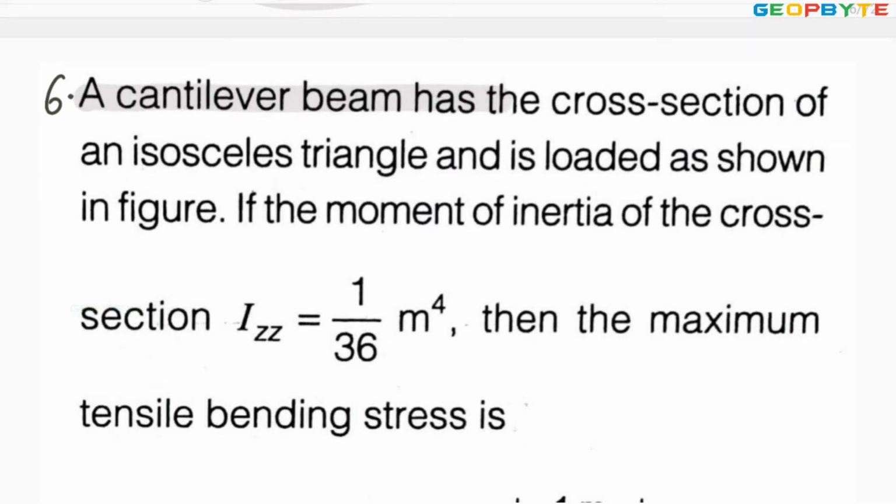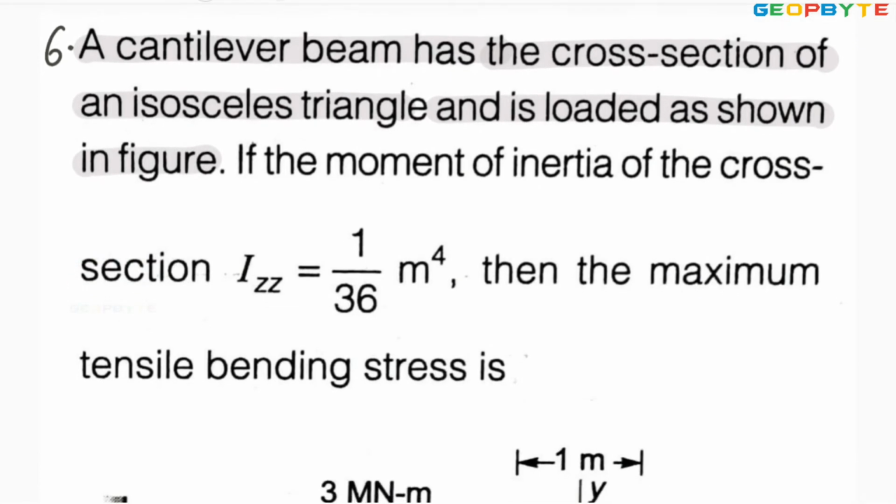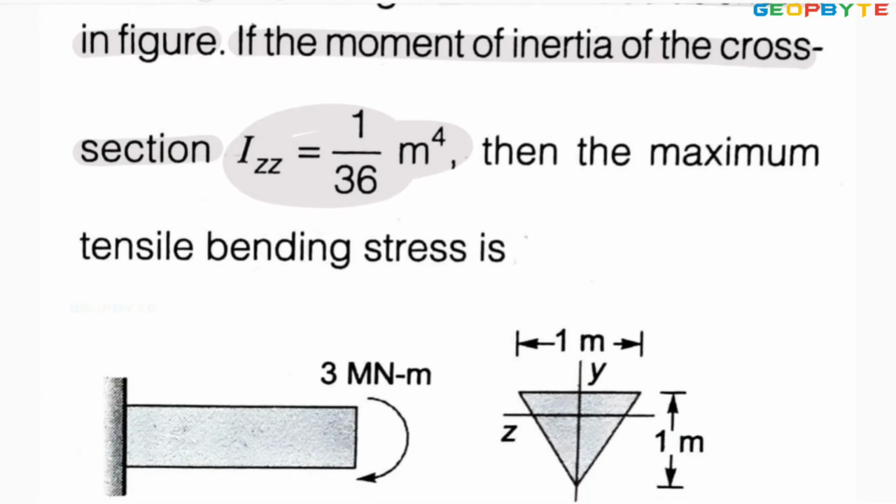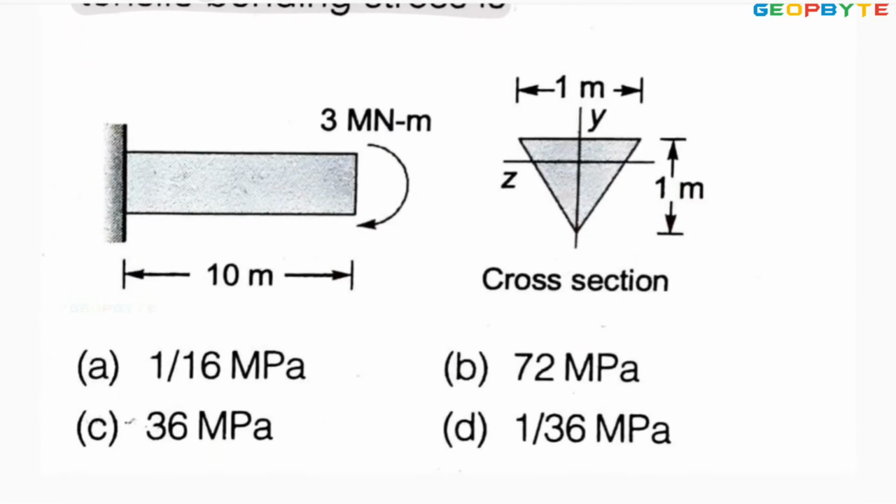A cantilever beam has the cross section of an isosceles triangle and is loaded as shown in figure. Okay, it is given in the figure. If the moment of inertia of the cross section is Izz equal to 1 by 36 meter power 4, then maximum tensile bending stress is how much? Look at the diagram. This may be the axis of the beam.